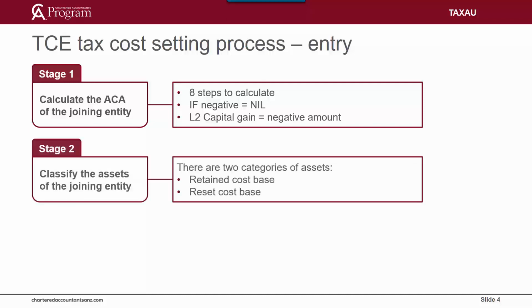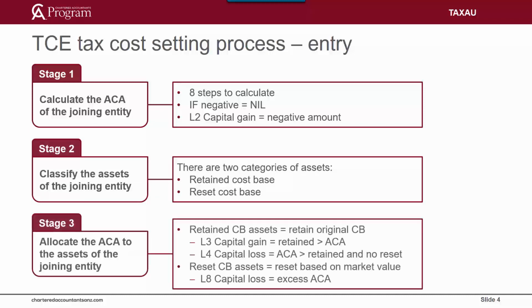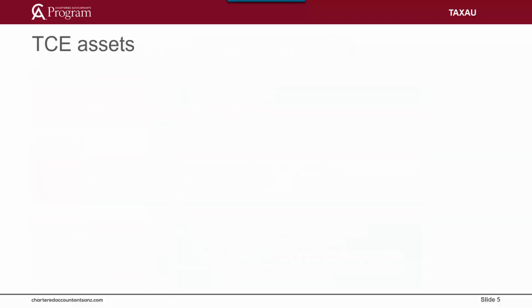The second stage requires the joining entity's assets to be classified, and the third stage allocates the ACA from stage 1 to the assets identified in stage 2. The second stage of the process requires assets to be classified as either retained or reset assets. However, before considering these definitions and how they apply to the tax cost setting process, it is important to determine what is an asset for tax consolidation purposes.